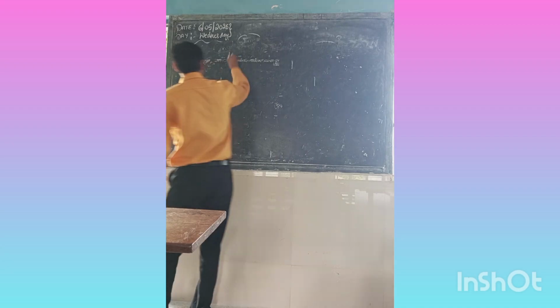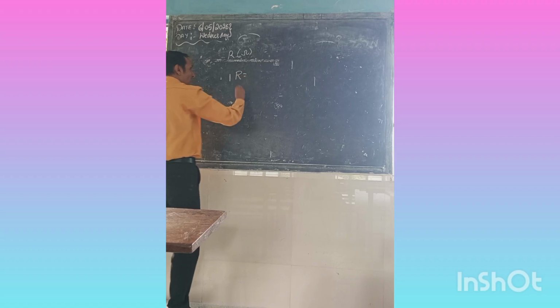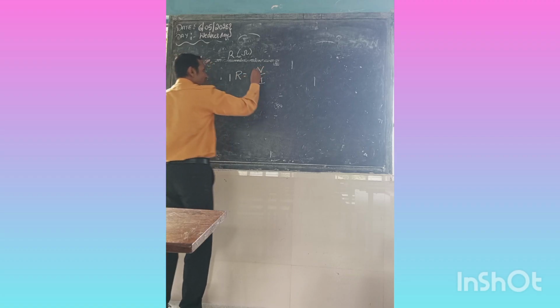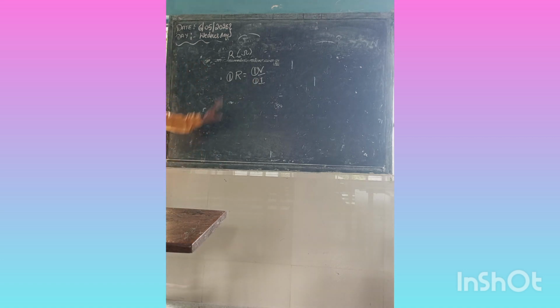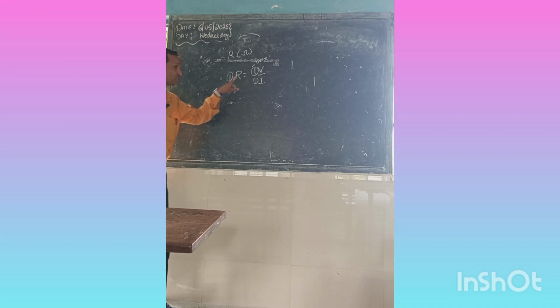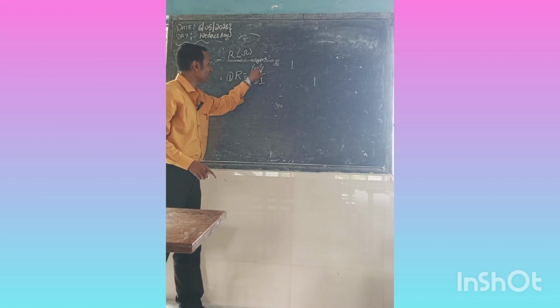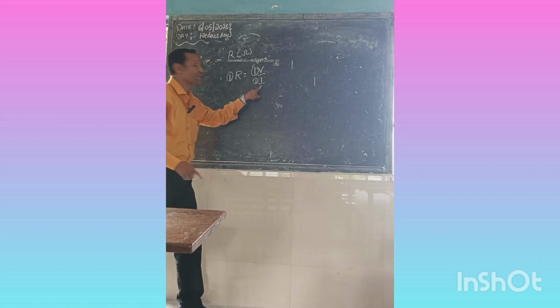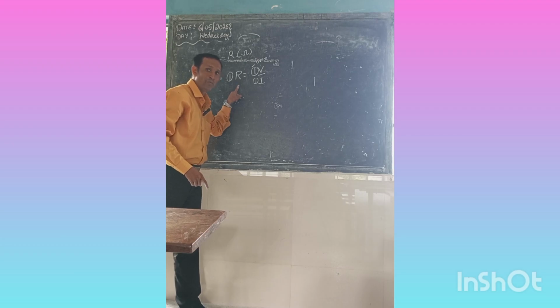Ohm is the SI unit of resistance. 1 ohm means R is equal to V by I, with V kept as 1 and I kept as 1. So what is 1 ohm? When a potential difference of 1 volt causes a current of 1 ampere to flow, the resistance is called 1 ohm.